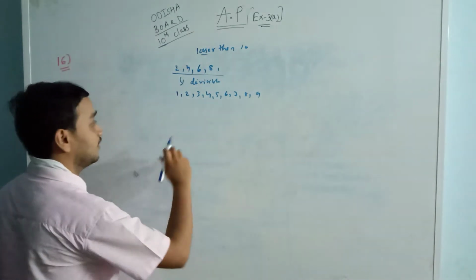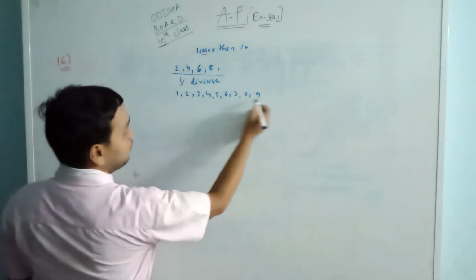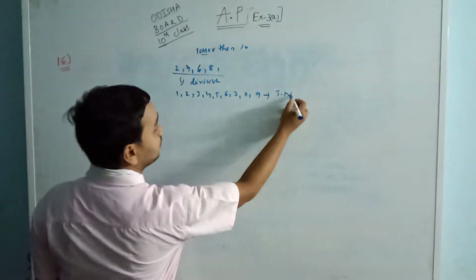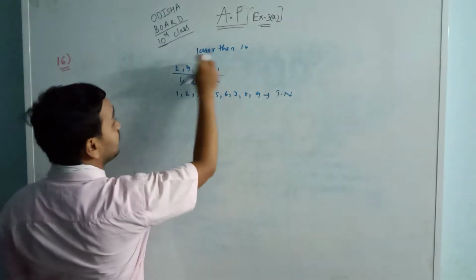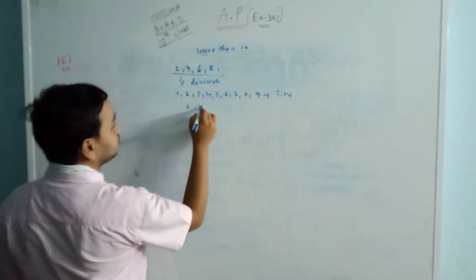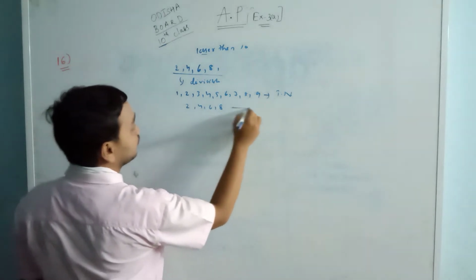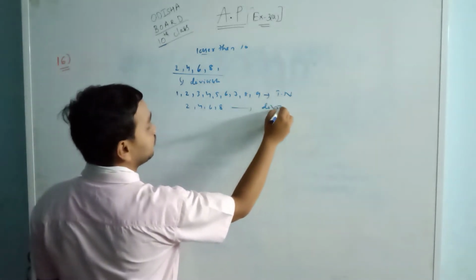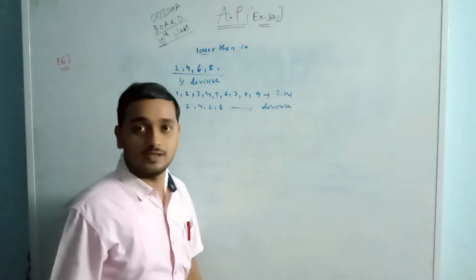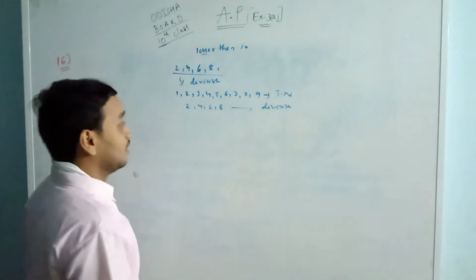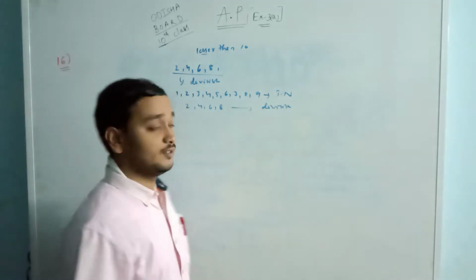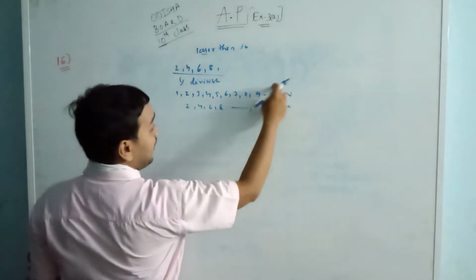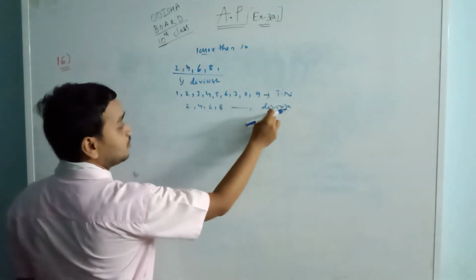These are the total numbers, and these are the divisible numbers. It is easy to find the non-divisible numbers by subtracting the divisible numbers from the total numbers.